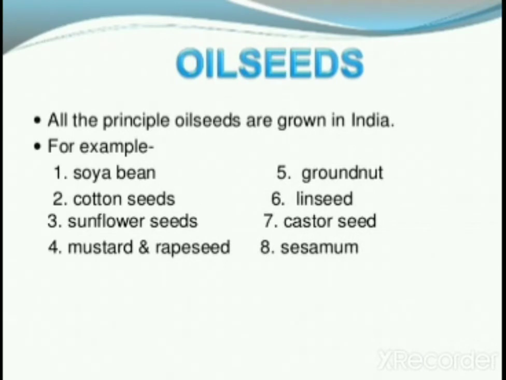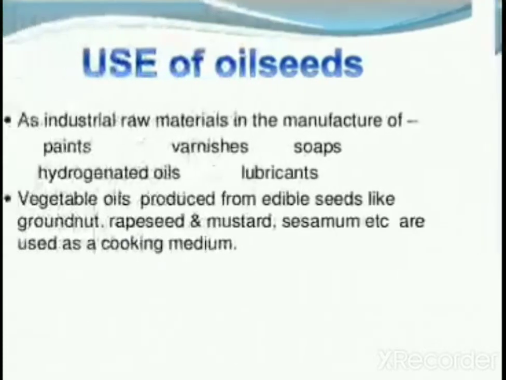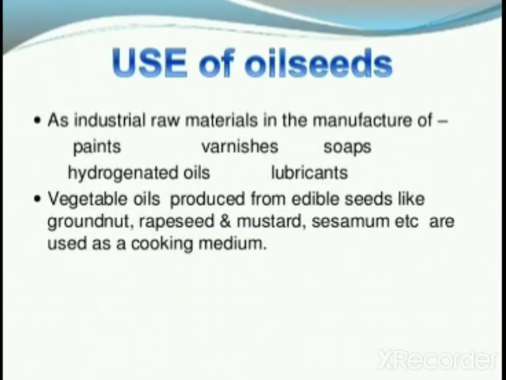Cash crops, the country's economic backbone. All the principal oil seeds are grown in India. For example, soybean, groundnut, cottonseed, linseed, sunflower seed, castor seed, mustard and rapeseed, sesame. Industrial raw materials in the manufacture of paints, varnishes, soaps, hydrogenated oils, lubricants.